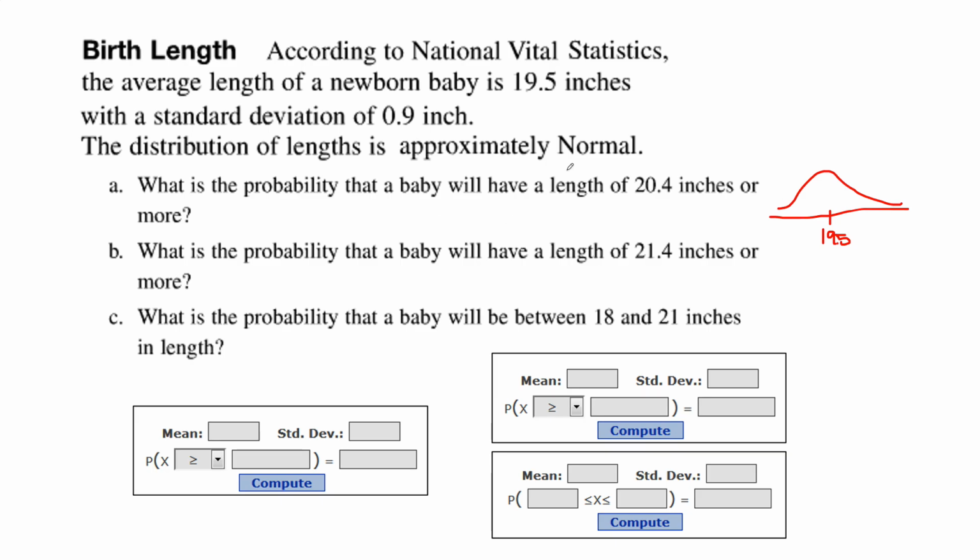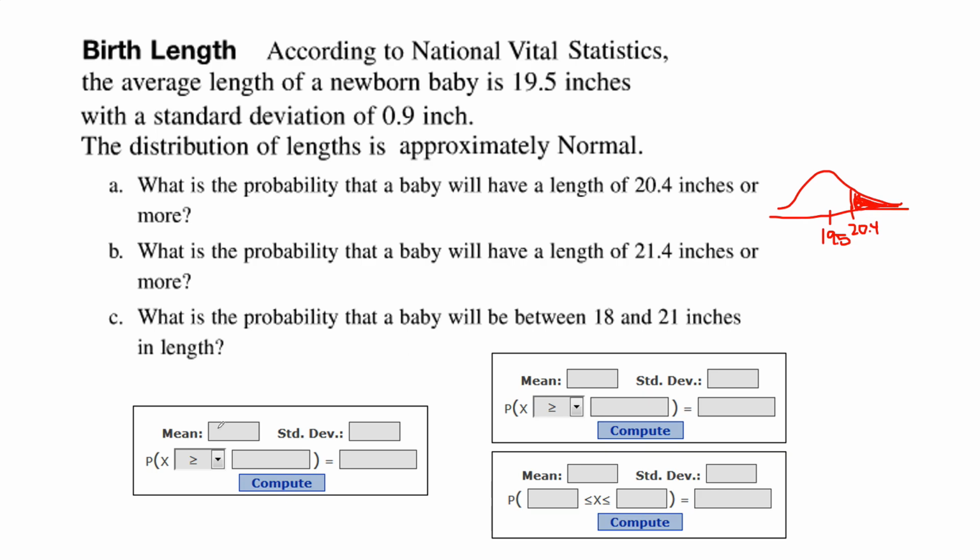I want to know the probability that a baby will have a length of 20.4 inches or more. 20.4 is to the right. And if I want the probability that it's 20.4 or more, I'm going to shade the region to the right. Okay, so I want the probability that x is greater than or equal to 20.4.